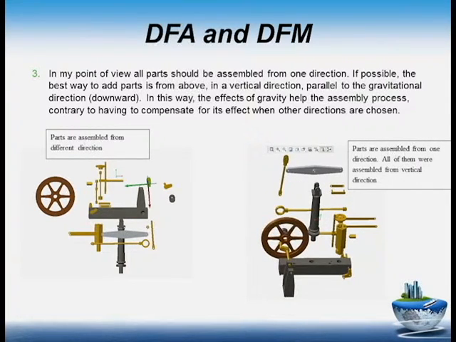But at the right of the slide, you can see the modified assembly. Parts are assembled from one direction. All of them were assembled from the vertical direction.